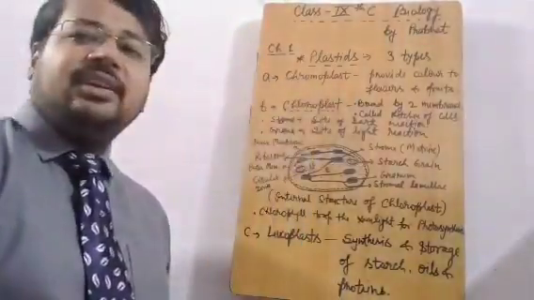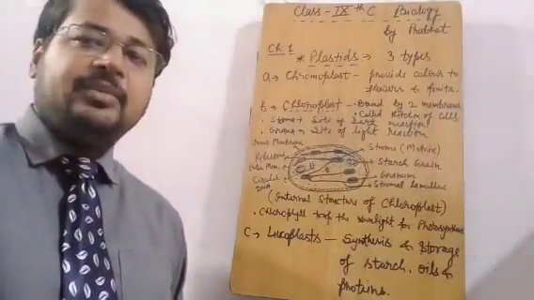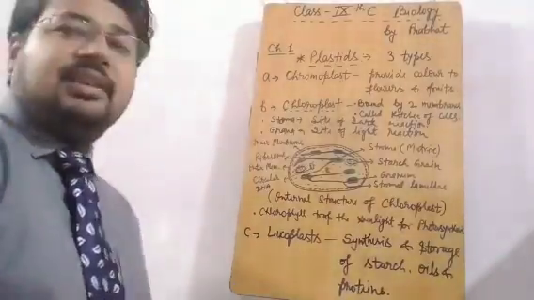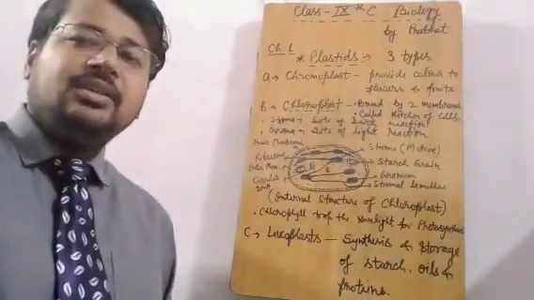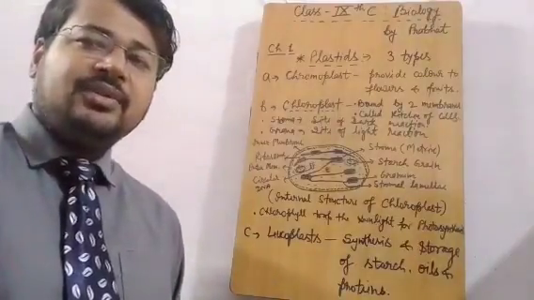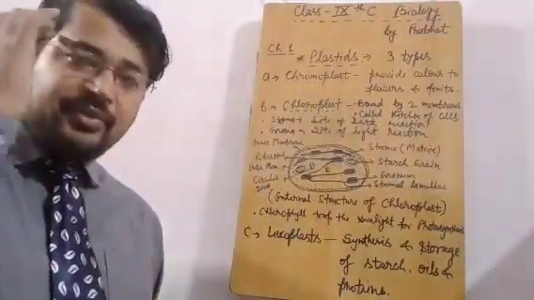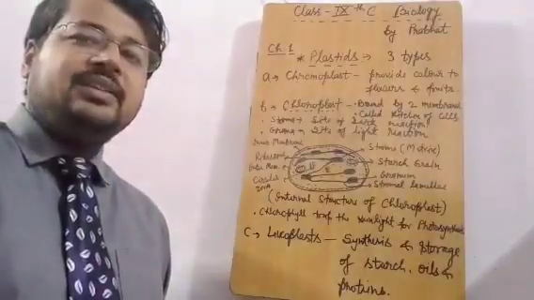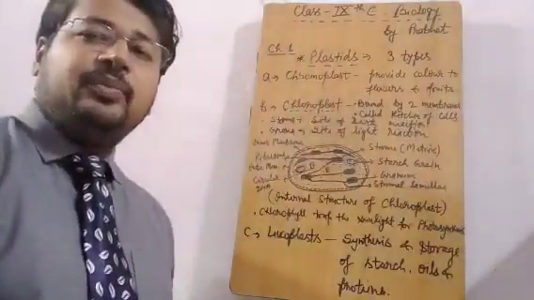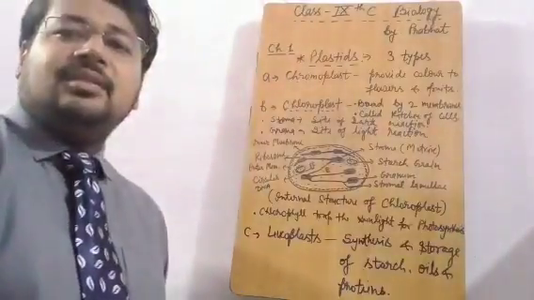Chromoplast provides different colors to fruits and flowers. As you witness the bright colors in fruits and vegetables, the red color of tomato, the red color of apple, the yellowish color of papaya, the orange color of different fruits, all these colors are on account of chromoplast. If chromoplast is not found, then you will not witness the bright colors. So the specific function of chromoplast is just to provide a colorful appearance to fruits and edible plant items.